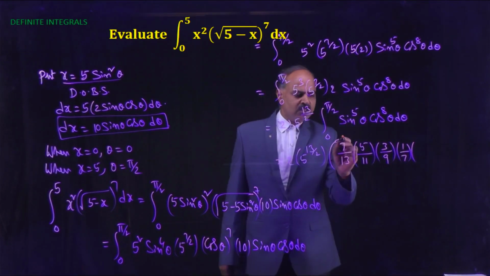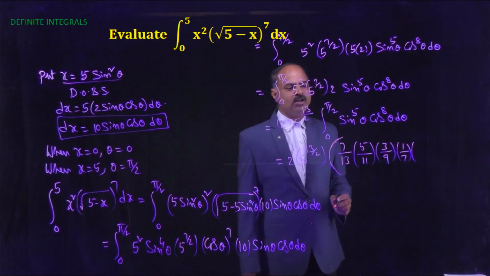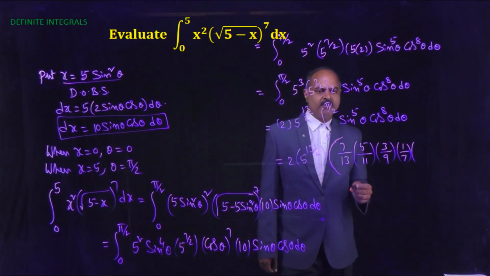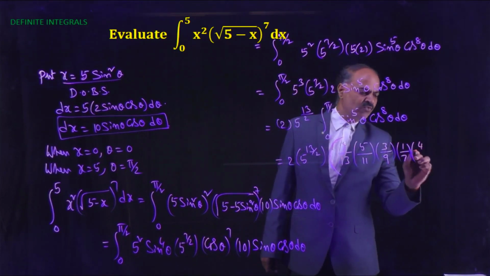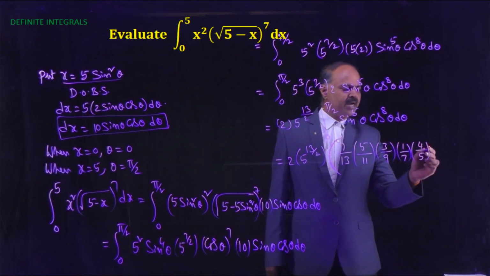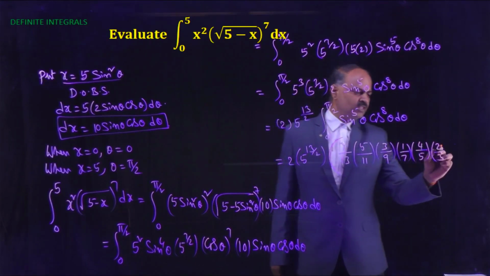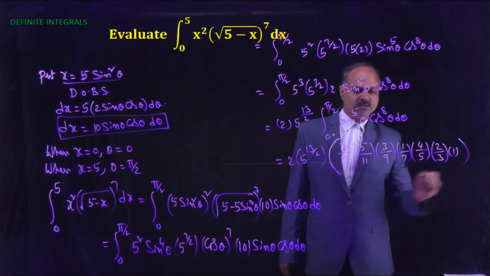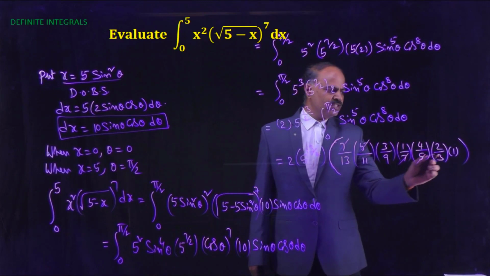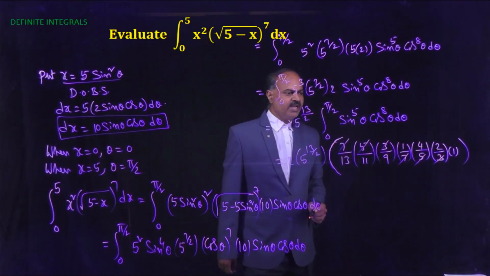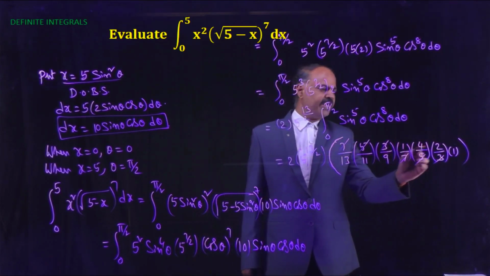So we know that if I(n) equals the integral from 0 to pi by 2 of sin to the power nx dx, then I(n) equals (n minus 1) by n into I(n minus 2). Here n minus 1 means 4 by 5, into subtract 2 from numerator, that is 2, subtract 2 from denominator, 2 by 3 into 1. So here this 7 and this 7, this 5 and this 5, this 3 and this 3 get cancelled. Now this equals 2 into 4, 8 into 2, 16.